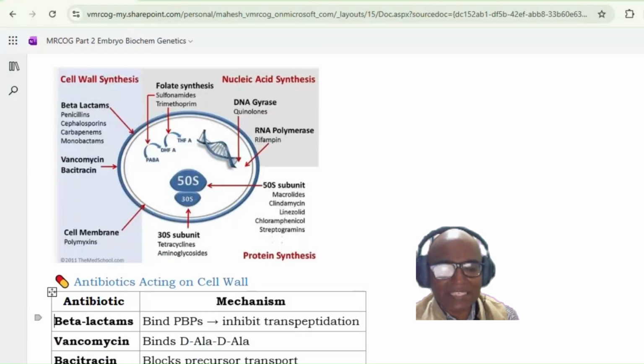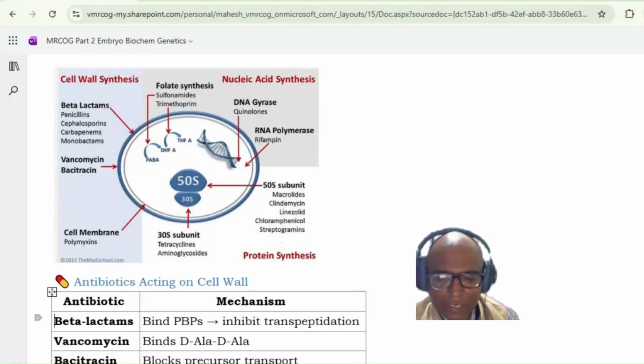Okay, so basically this PBP identifies the segment in the peptidoglycan cell wall. This DLA sequence they identify, and then they bind with the PBP. Okay, now what happens? This beta-lactam antibiotic mimics this sequence DLA. So this particular sequence, the beta-lactam antibiotic mimics. That is why they bind with the PBP.